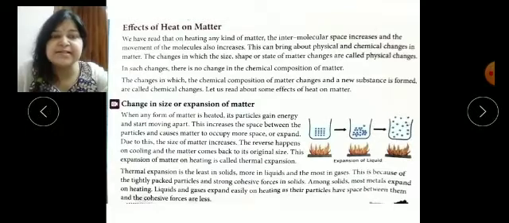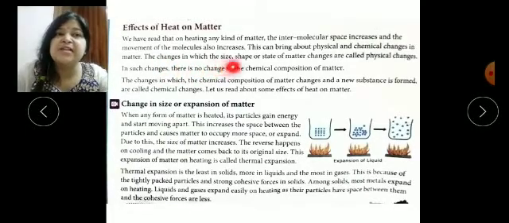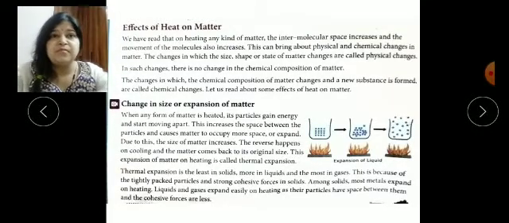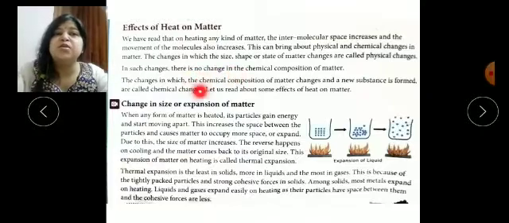In the third line it is written: the changes in which the size, shape or state of matter changes are called physical changes. So a definition of physical changes is given: changes in the size, shape and state of matter, like I said, solid to liquid, liquid to vapor, are called physical changes. The melting of ice and boiling of water are examples of physical change. In such changes there is no change in the chemical composition of matter.